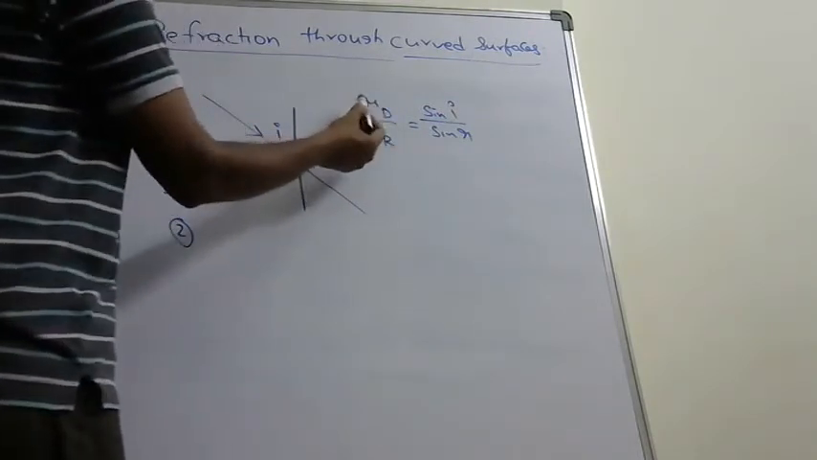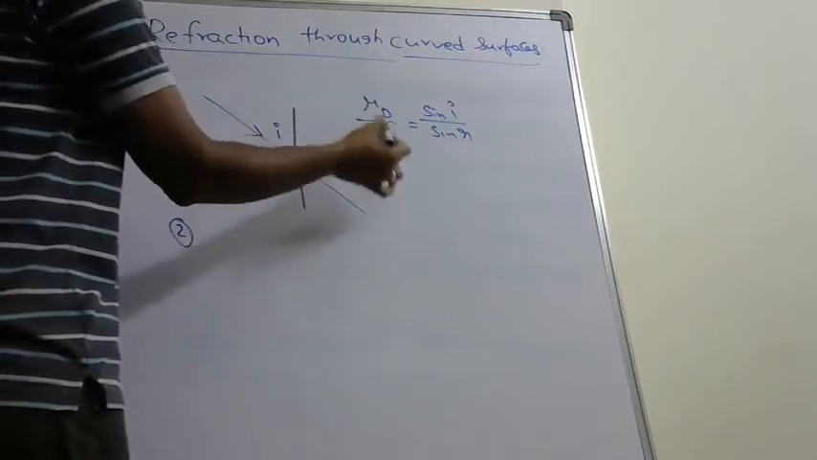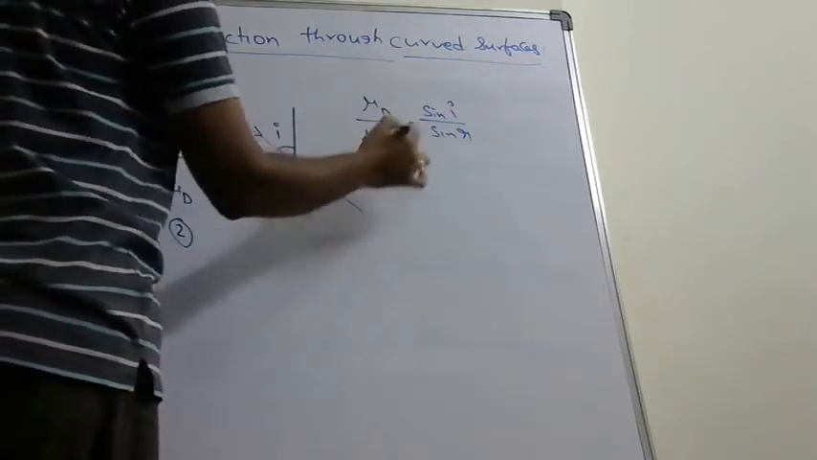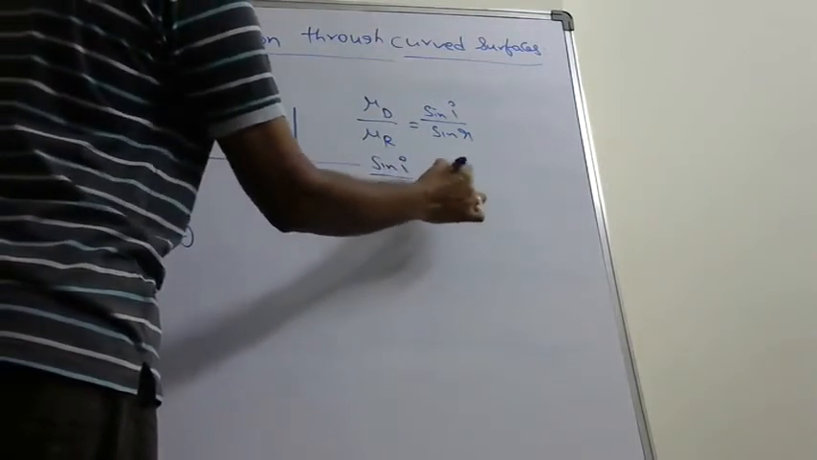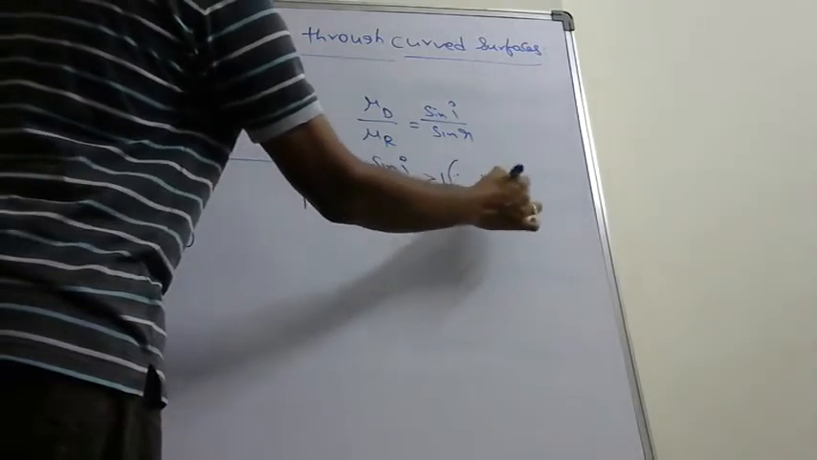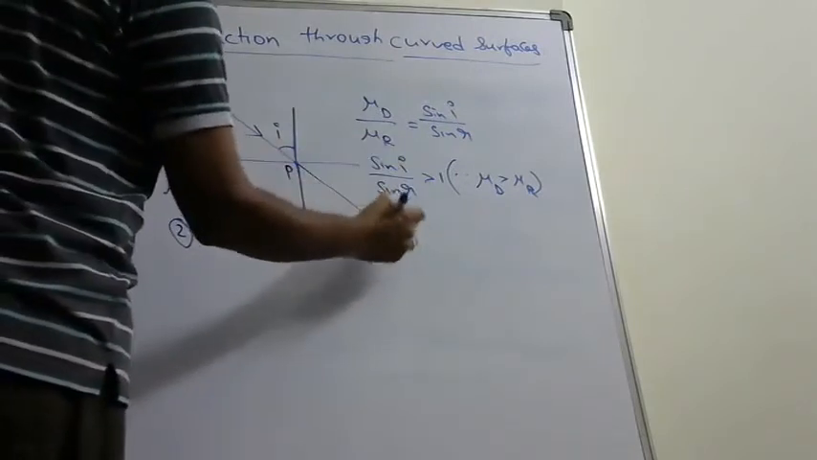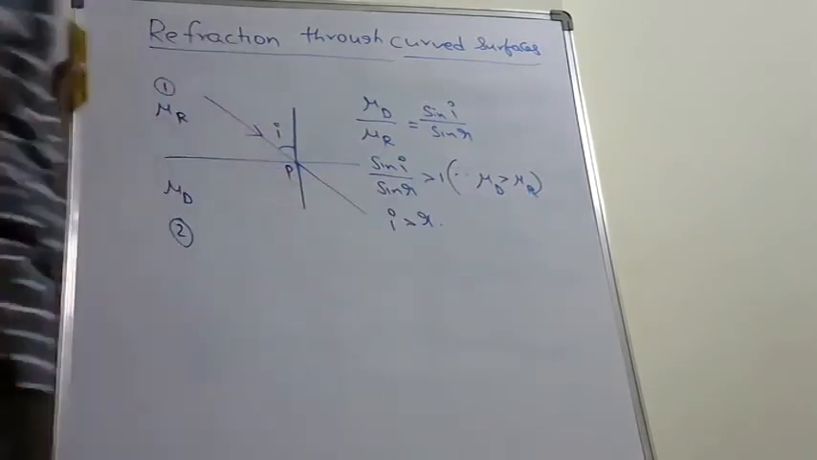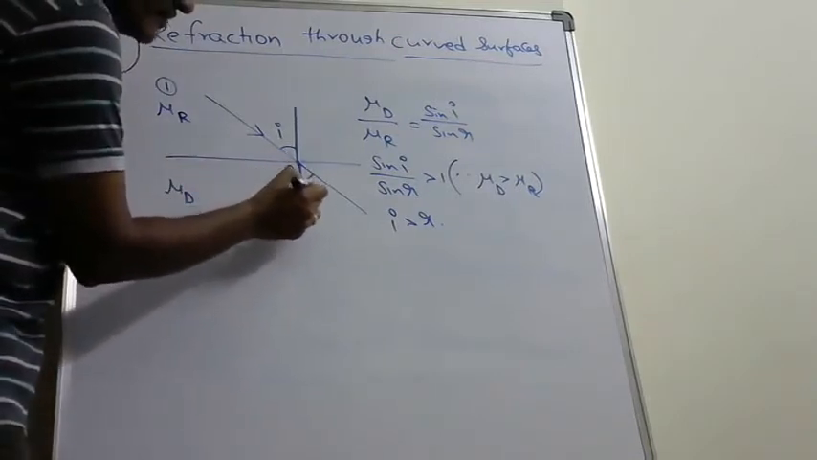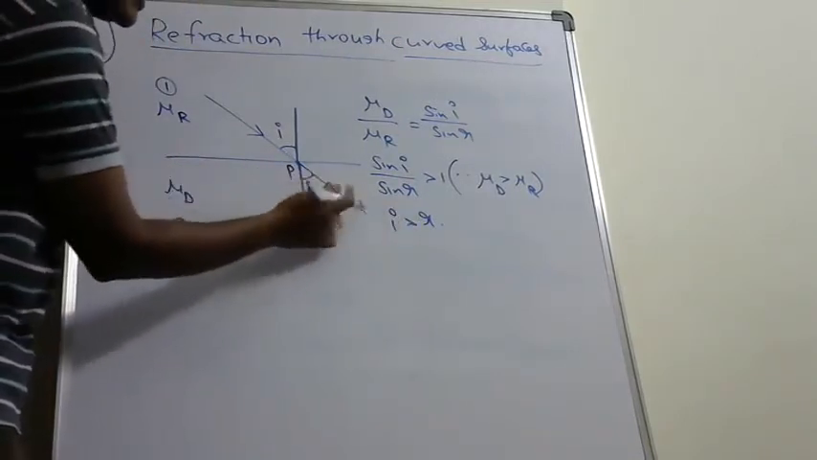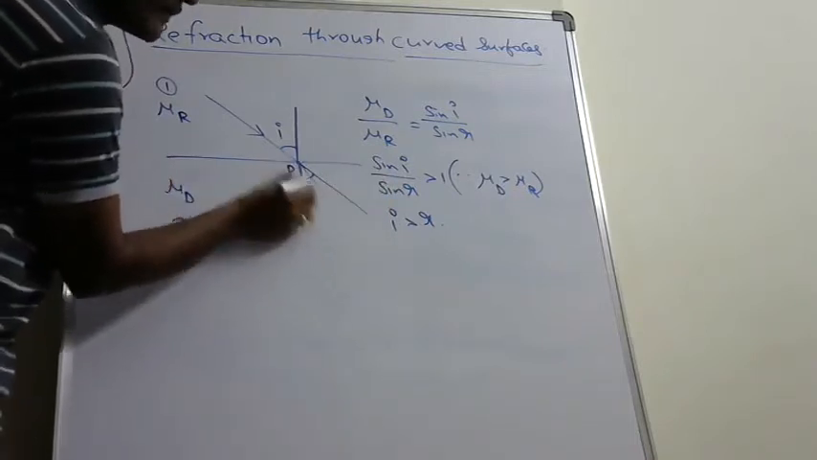As I said earlier, mu d is greater than mu r. This value is greater than 1. Therefore, sin i by sin r is greater than 1, since mu d is greater than mu r. From this equation, we can write i is greater than r. Therefore, this is i, and r is less than i, which means this light ray bends from its original path towards the normal.